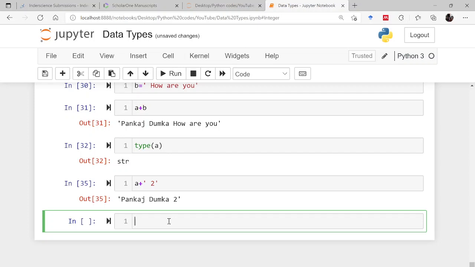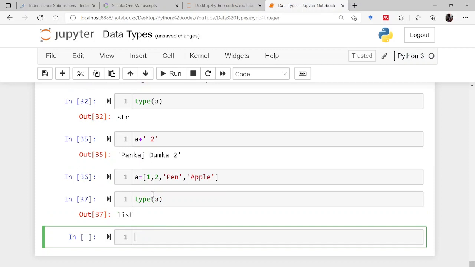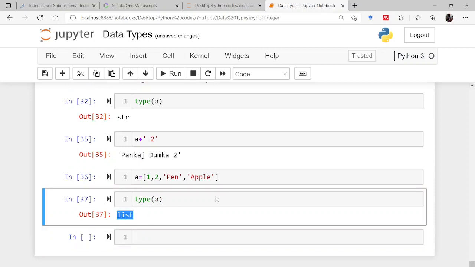So likewise here also, this data type holds what? A list means these objects. So let us say 1, 2, I also want a pen, and then some apple, and so on. So this is again a data type. If I type A here, it is a list, a collection of objects.